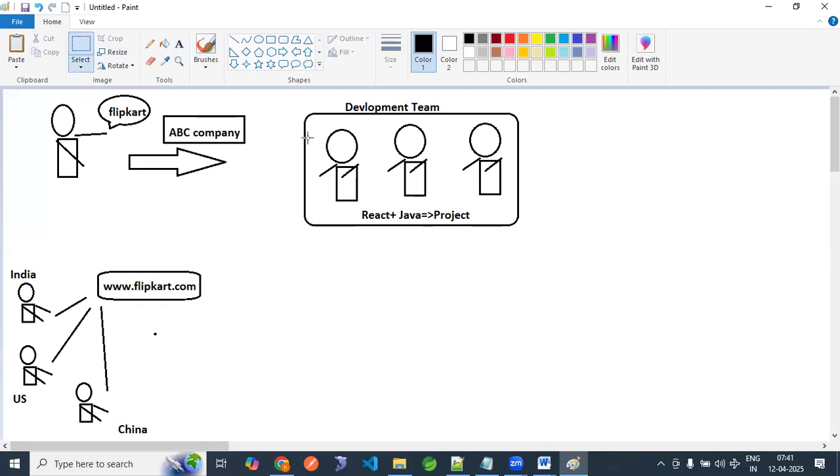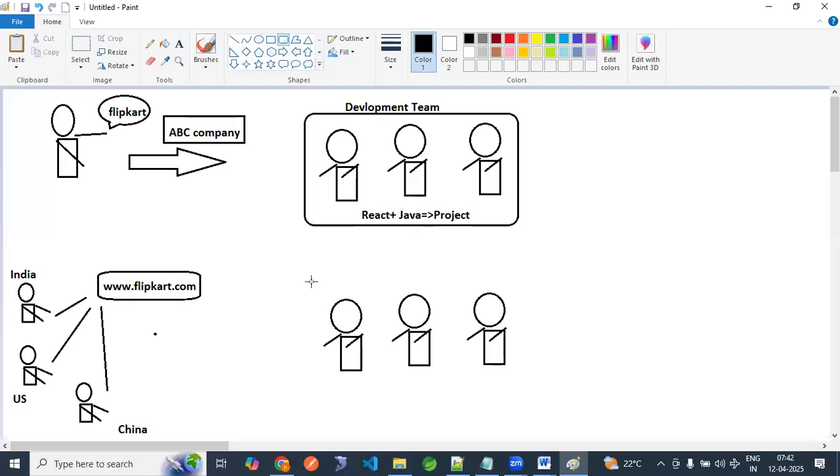Now try to observe. IT operations come into the picture. So what will ABC company do?